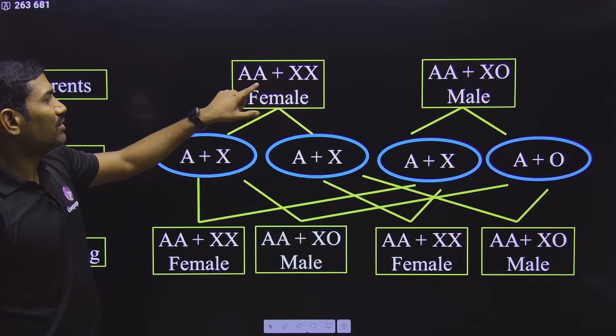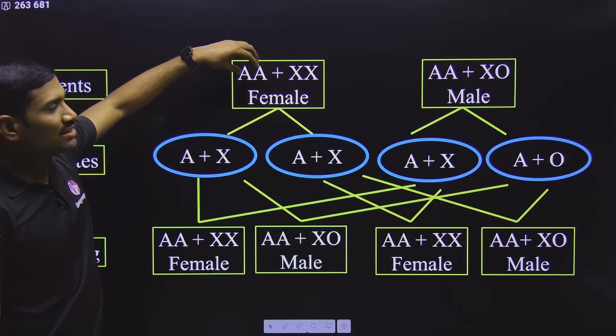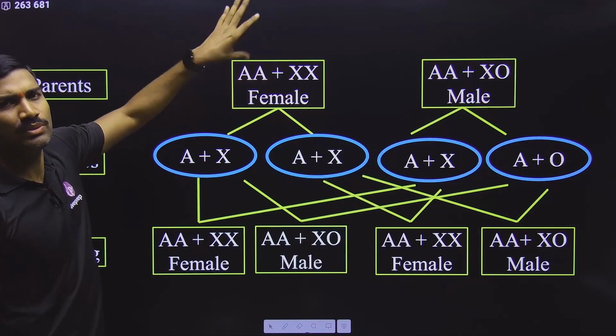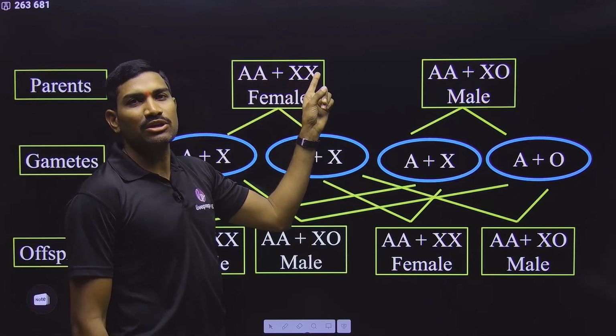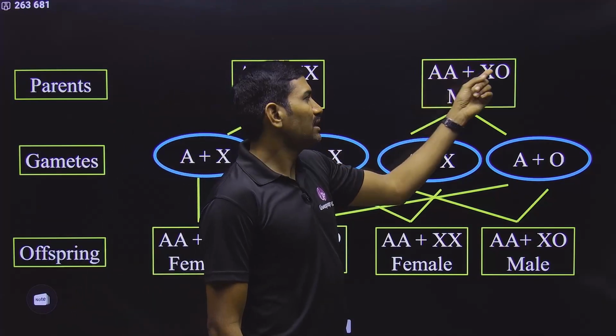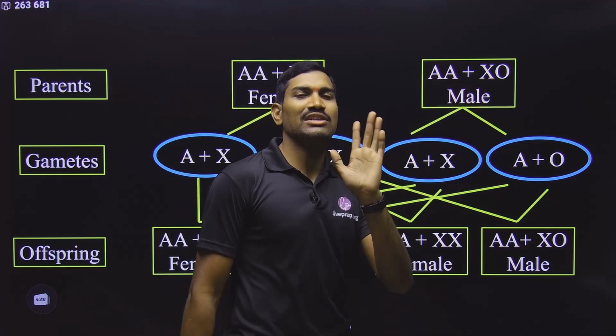And here what happens, female is having two sets. This is the set, right? So here autosomes are present as pairs. Whatever is the number, those many pairs are present. Plus, with respect to sex chromosomes, XX are present in female. Here also autosomes are present as pairs, and with respect to sex chromosomes, only one X chromosome is there.